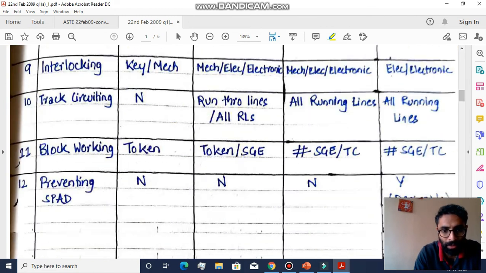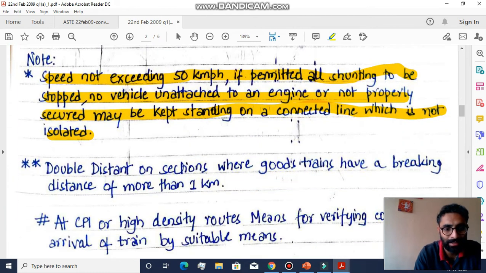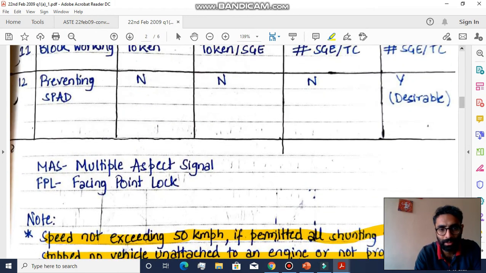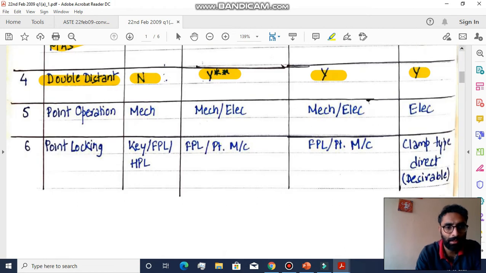So let's have a look at what exactly is double star. Double distant on sections where goods trains have a braking distance of more than 1 km. So yes, double distant is required for standard 2 interlocking, but there is a condition: where goods trains have a braking distance of more than 1 km, then you need to have a double distant signal, right? I hope that's clear.